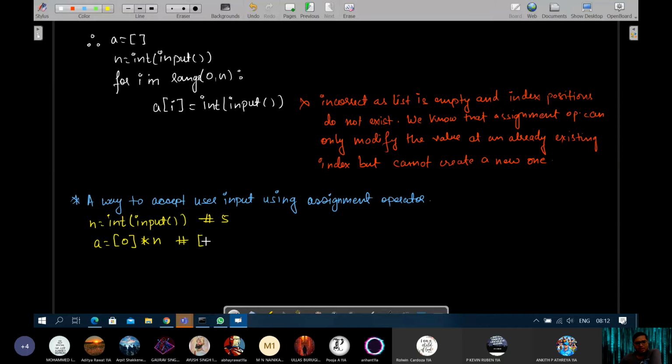Okay, replication. Now, are the index positions existing? Yes, sir. Means now we'll modify it then, sir. Yeah, now we will modify it with whatever value the user gives.